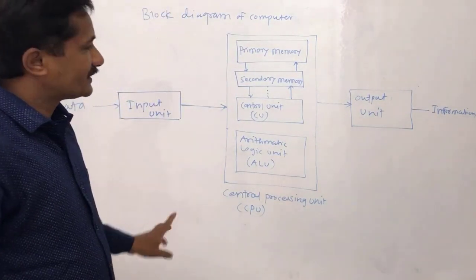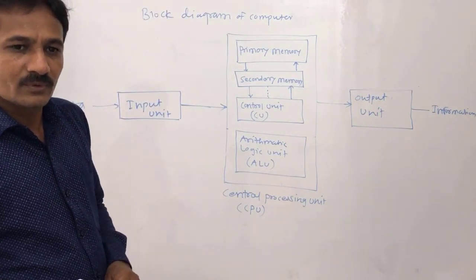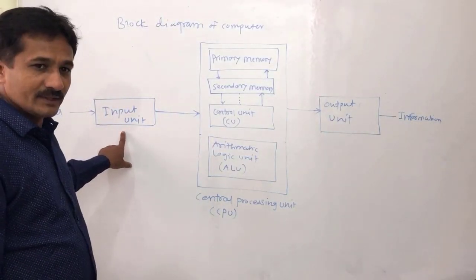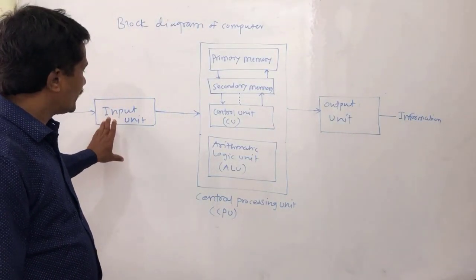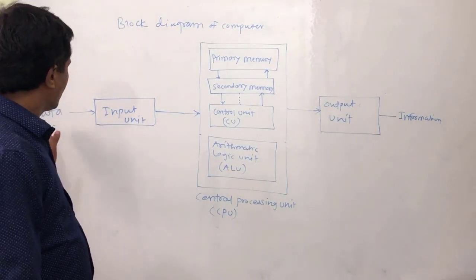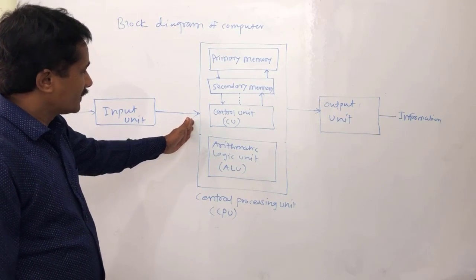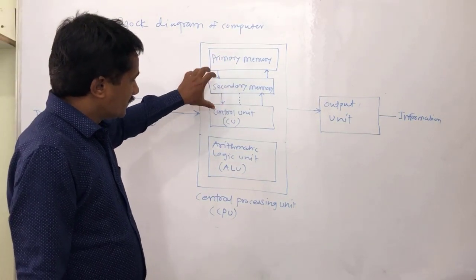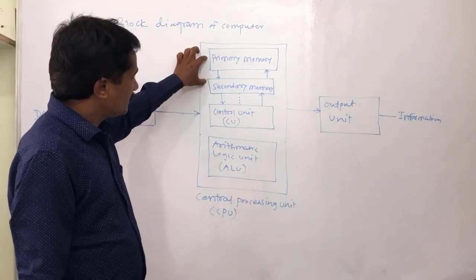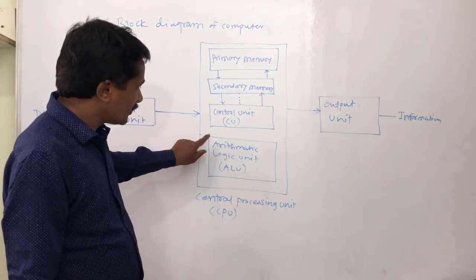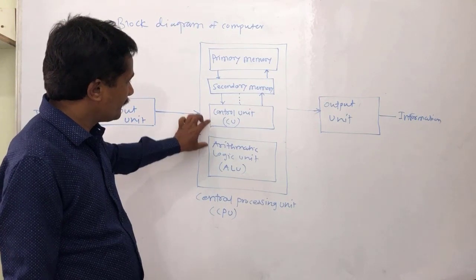This is the basic block diagram of a computer system. Here input unit, or input devices, means the devices through which you give the data to the CPU. In the CPU, data can be stored and data can be processed by using the arithmetic logic unit.